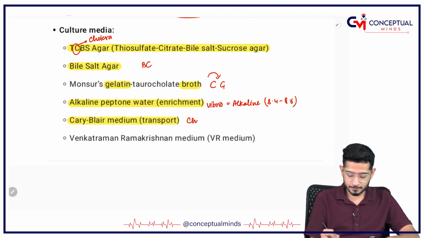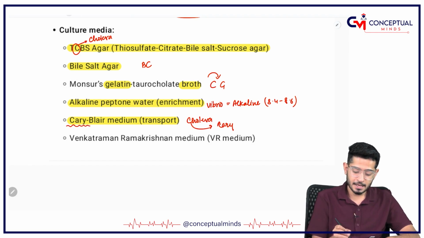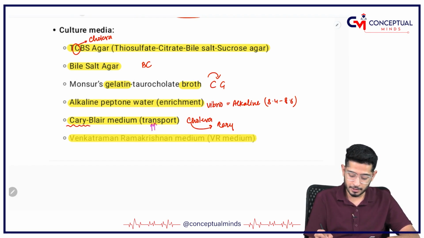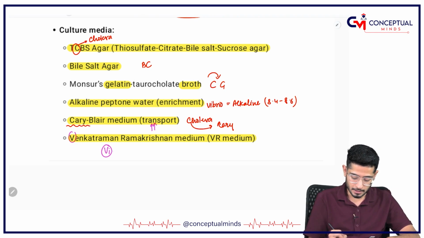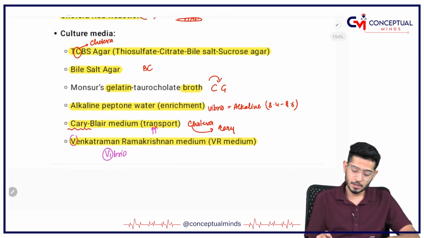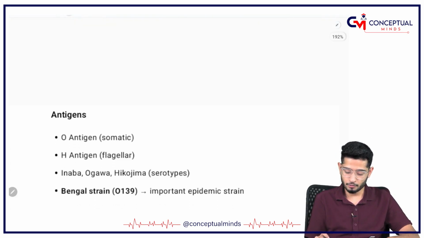Cholera is carried by Cary-Blair media, that is the transport media for cholera. And V for Vibrio, V for Venkataraman Ramakrishnan media. So these are the culture media for Vibrio.